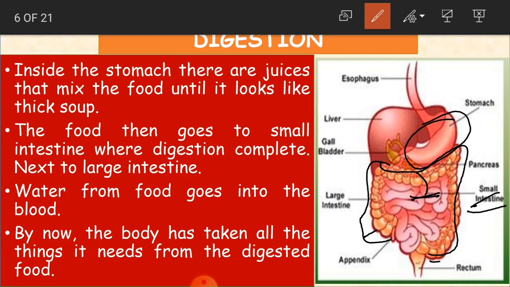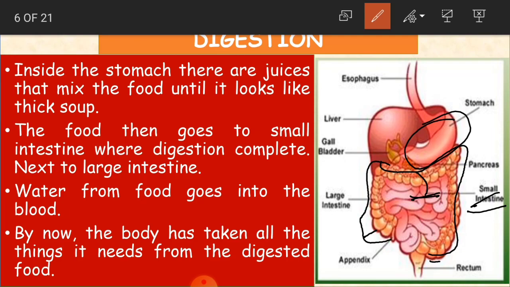So along with food, children, even water also enters the stomach. Yes or no? So that water, what happens? It goes into the blood. It is going to mix with our blood. And by now, the body has taken all the things it needs from the digested food.